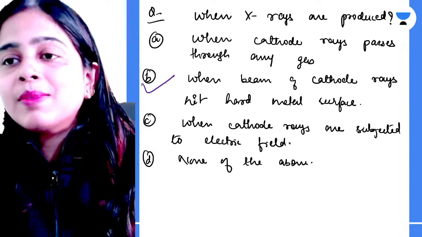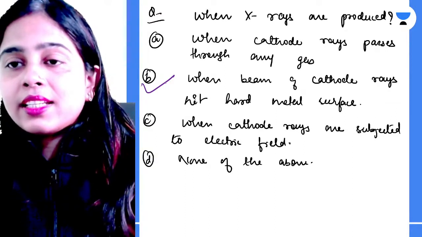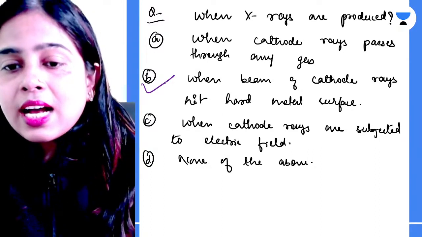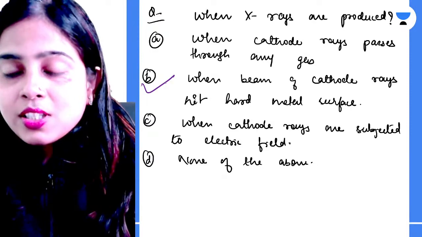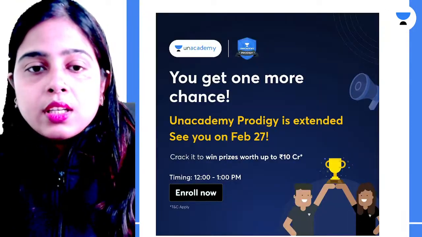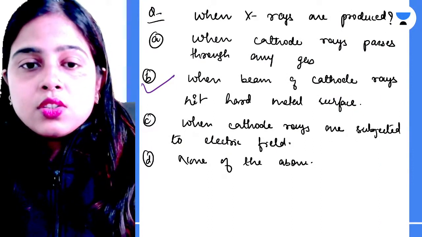Whenever a beam of cathode rays hits a hard metallic surface like tungsten, it produces X-rays. So this is known as the photoelectric effect basically.